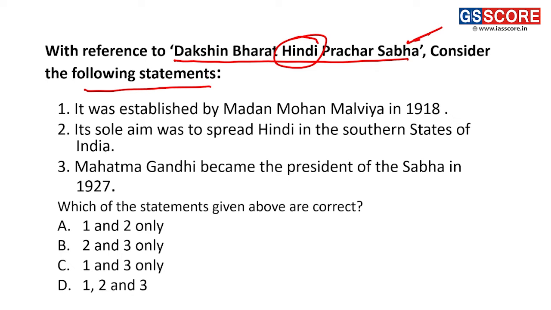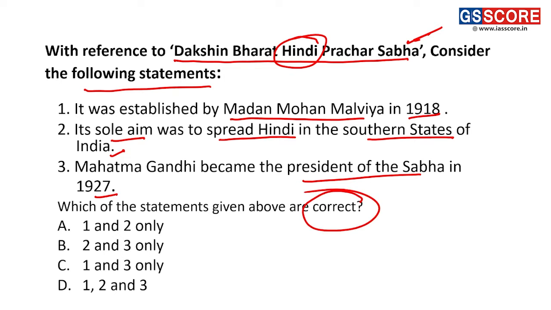So our first statement is it was established by Madan Mohan Malviya in 1918. Its sole aim was to spread Hindi in the southern states of India. Mahatma Gandhi became the president of the Sabha in 1927. So guys, we have to find the correct statement.